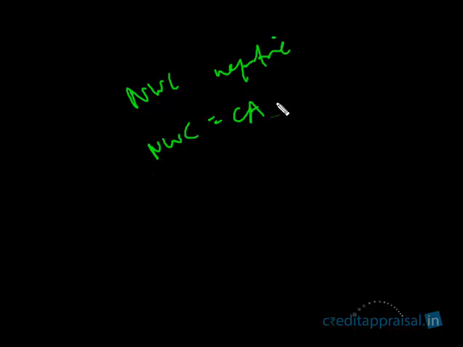So why will this situation arise? Why will this NWC be negative? NWC, we said, is current assets minus current liabilities. In our earlier example, this was 100 minus 125, so minus 25. Why will this situation arise?